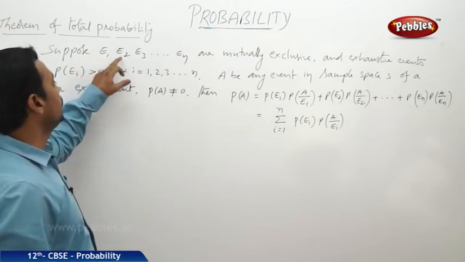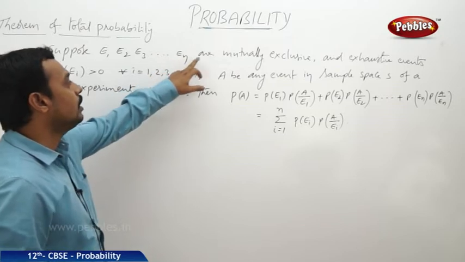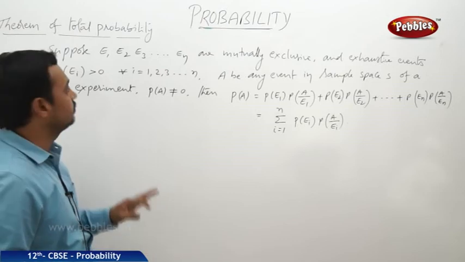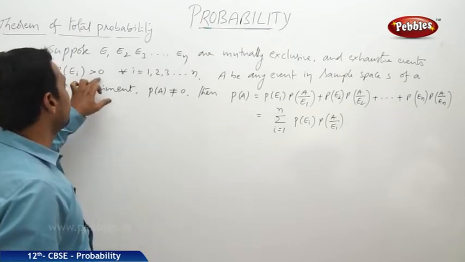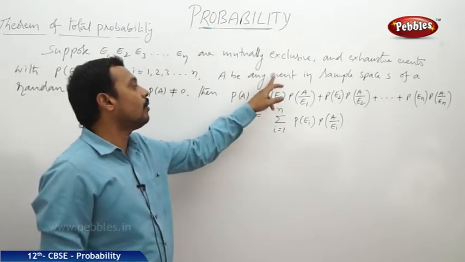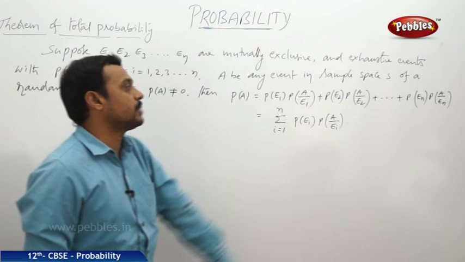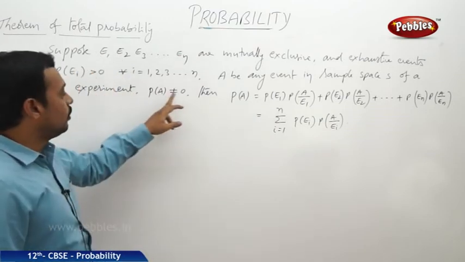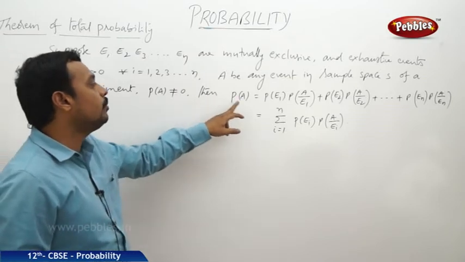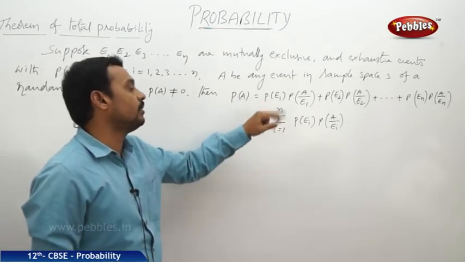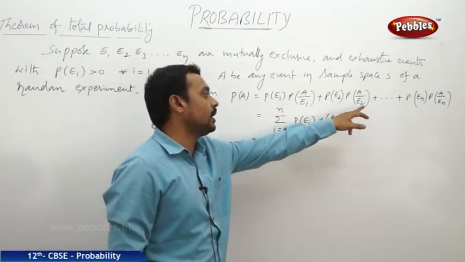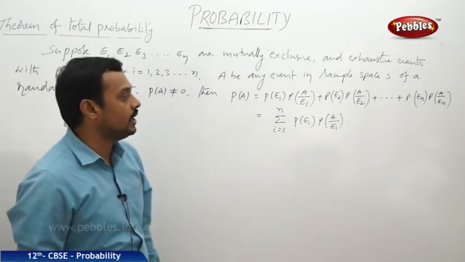Suppose E1, E2, E3 and so on En are n mutually exclusive and exhaustive events of a random experiment with each probability greater than 0, and A be one more event in the sample space with the probability not equal to 0, then the probability of A is equal to probability of E1 into probability of A by E1 plus P of E2 into P of A by E2 and so on P of En into P of A by En.